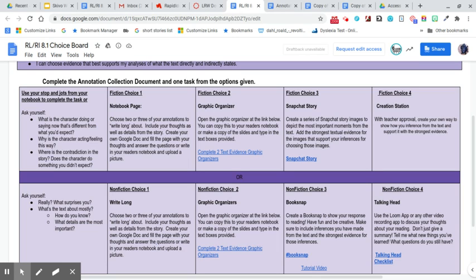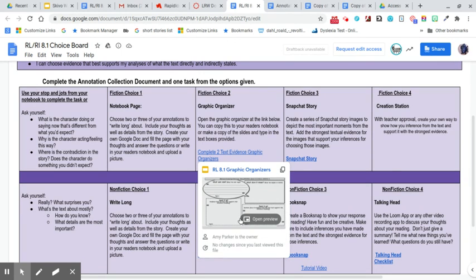And create your own Google Doc and fill the page with your thoughts and answer the questions, or write them in your reader's notebook and upload a picture. And that picture is just like, if you're handwriting it in a notebook, you can take a picture of what you wrote and upload it so you don't have to rewrite it. Or you can use a graphic organizer. A lot of people like graphic organizers because it helps you organize your thoughts. So there are some really good ones out there.